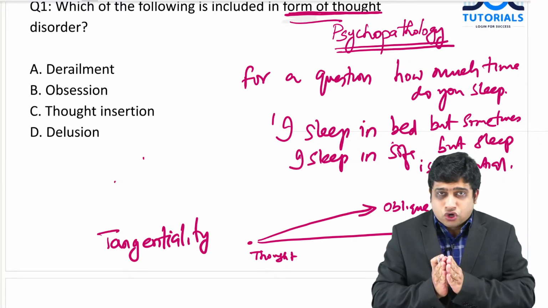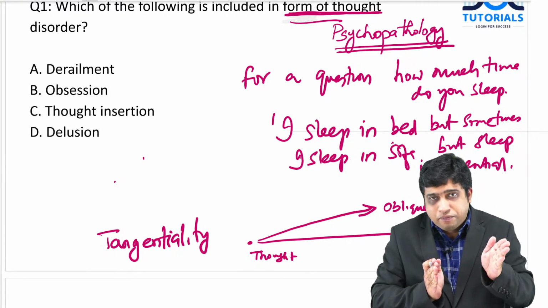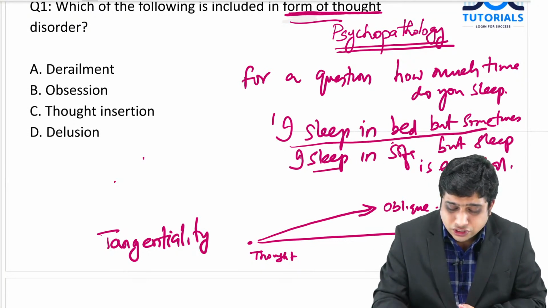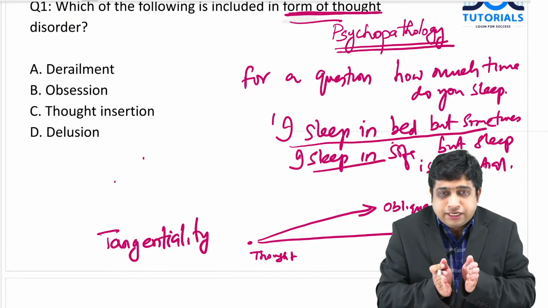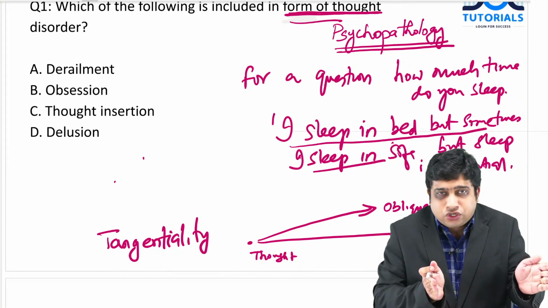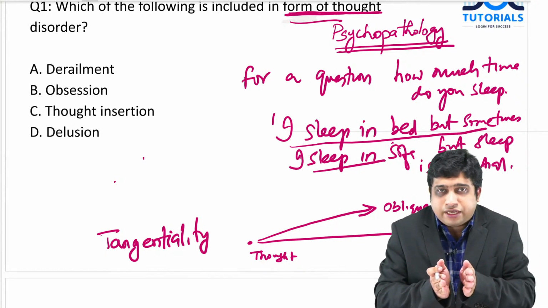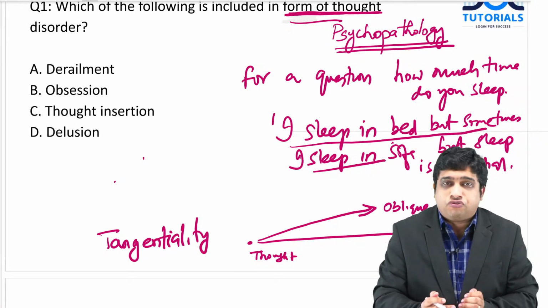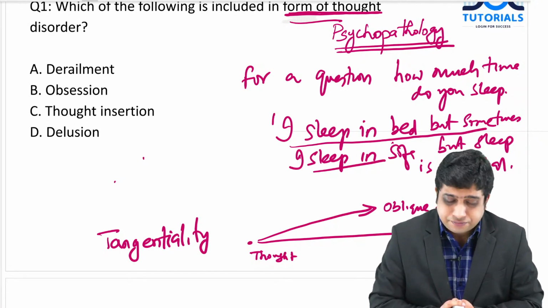He started with the topic, but he is going tangential or oblique, deviating from this. So, this is called tangentiality. He goes about with the sleep, but he deviates from the topic. The initial part appears to be going together, but it deviates from the topic. So it is also synonymous with some sort of derailment.